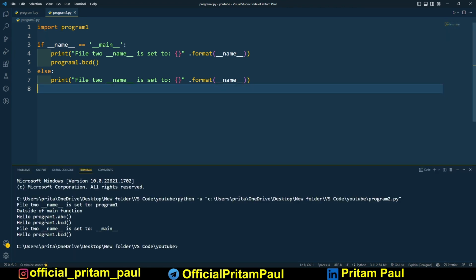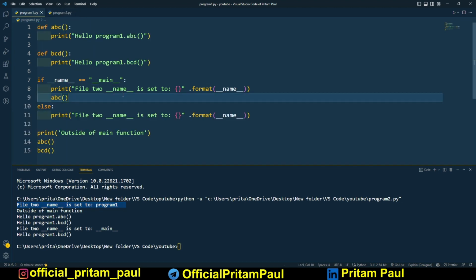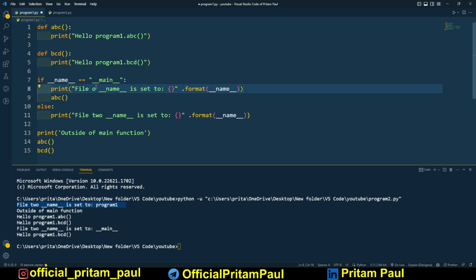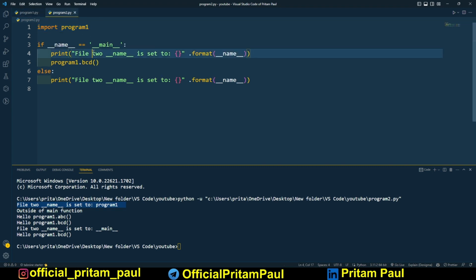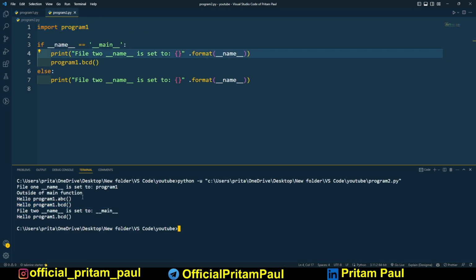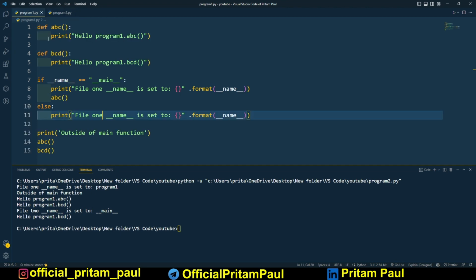Yeah, let's run this. So file 2 name, okay, file 2 means program 2, is set to program 1. Okay, first one obviously we executed this. So this is p1. Okay, now run again please. Yeah, so you can see file 1 is set to program 1. Because the else statement is getting executed, because program 1 is getting imported, obviously, then this is executed, then outside of the main function, program1.abc and program2.bcd, these two functions are executed,